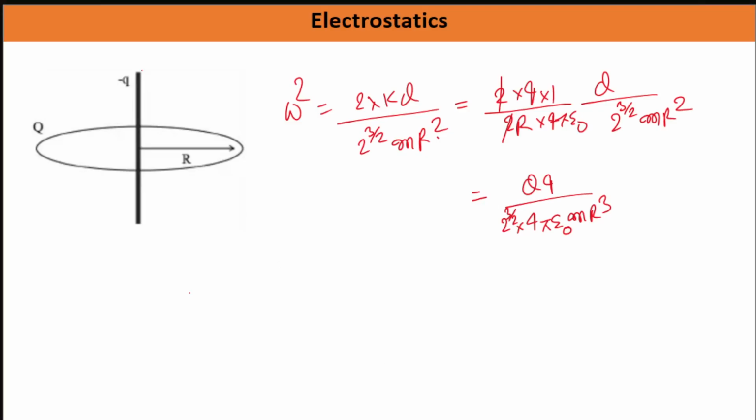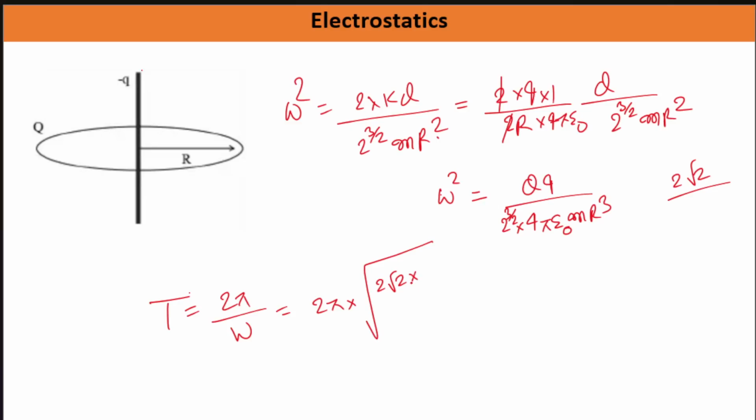Now let us calculate the time period. So time period can be written as T equal to 2 pi by omega. So this is equal to 2 pi, this is omega square, right? So 1 by omega will be equal to how much, root under this is 2 to the power 3 by 2, it can be written as root 2, right? So this will become 2 root 2 into this is how much, 4 pi epsilon naught m r cubed divided by q into q. Now look, whatever you can take outside, take it. 4 will come out as 2, and from r cubed, 1 r will come out.